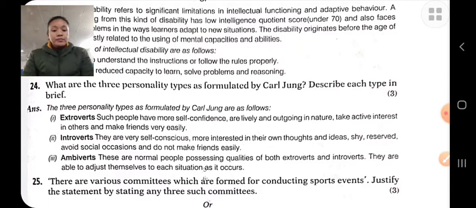Next is extrovert personality. This type of person has a tendency to be outgoing, friendly, talkative, and social in nature. They live in the present rather than the future. They express their feelings openly, take decisions quickly, and act upon them quickly. They are not affected by pain, etc. These are the two types of personality.